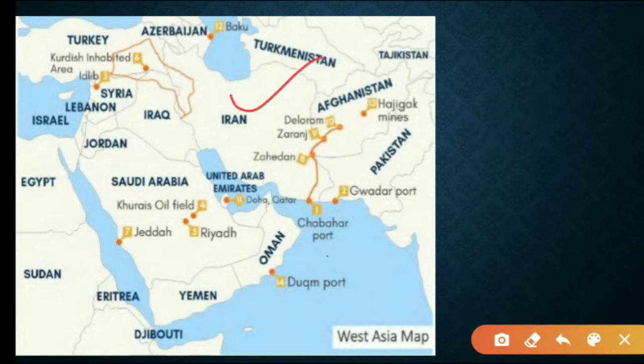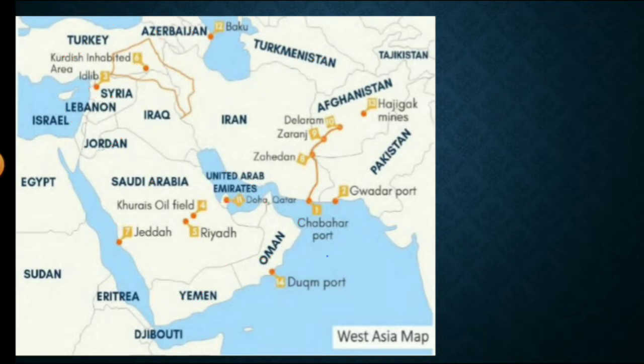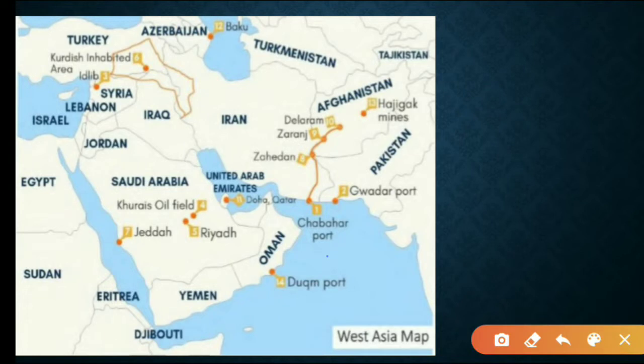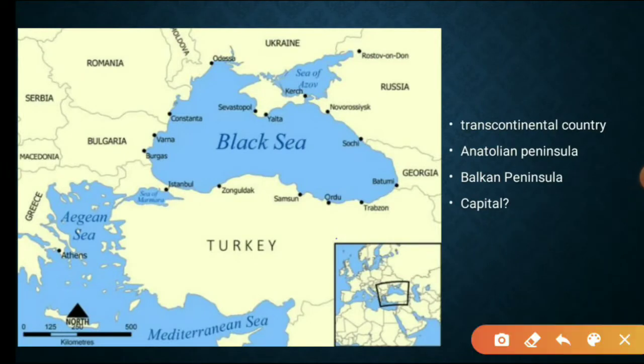here we have Iran, Turkey, Syria, Iraq, Azerbaijan, Lebanon, Jordan, Saudi Arabia, Yemen, Oman. And here we have a few island nations like Bahrain, Qatar. Here we have UAE. Okay, so let's see these places one by one. And here we need to remember north to south arrangements of cities and also west to east, so that we can answer any question. Let us now first see Turkey.